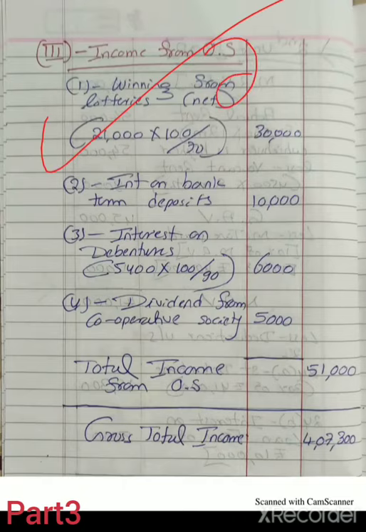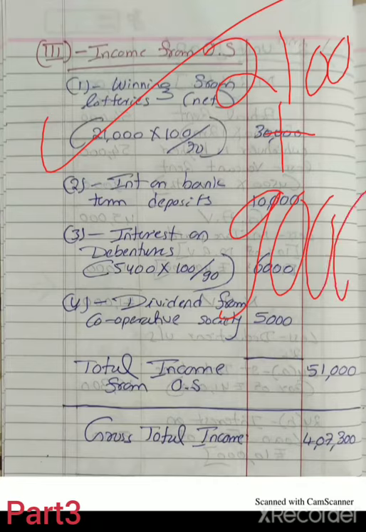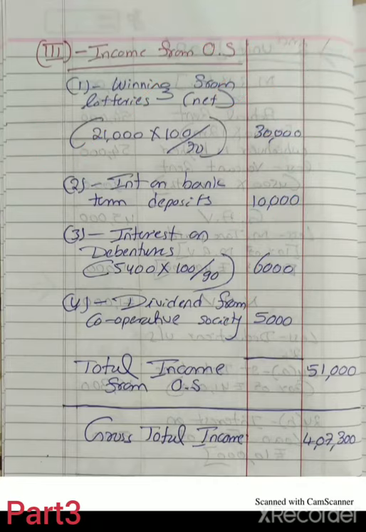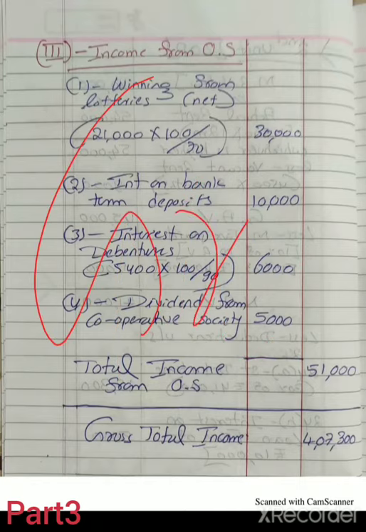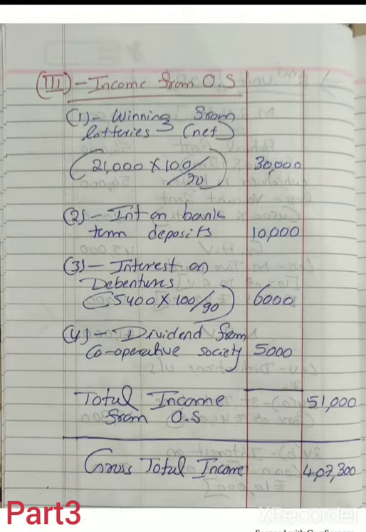So 21,000 is the net amount plus 9,000, the tax amount, was added. So there is no need to calculate separately again. If winning from lottery is given as net amount, no separate calculation is needed. If it is given as gross amount, then to find tax payable we have to calculate separately. So this is all about the 2017 question paper question.